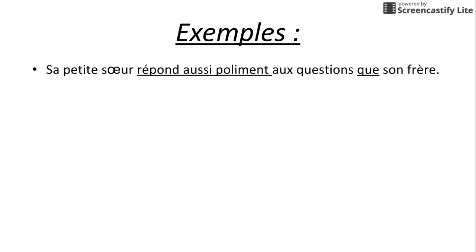Our adverb is poliment. So we're talking about how the sister responds, her ability to respond. She is equally polite as her brother. So the adverb poliment is in reference to how she responds. And we see that we have aussi before the adverb and then the word que. And the word que does not necessarily need to come immediately after the adverb, as we can see in this sentence. It wouldn't make sense.